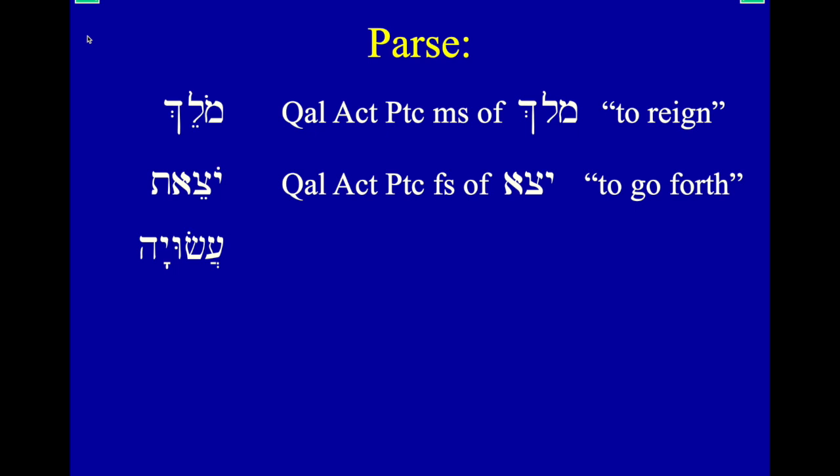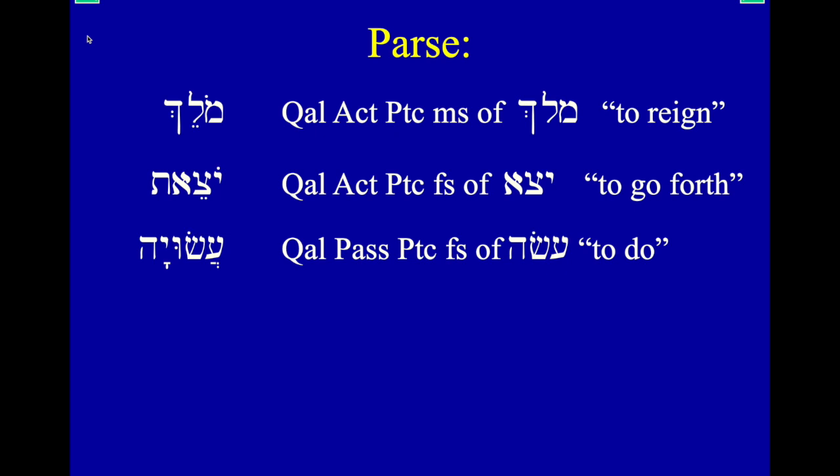I think you do, because asa means to do or make. That shurek that's stuck into the middle of the verb, that might be a passive marker. And what, in fact, you are looking at is a Qal passive participle, feminine singular, of asa, to do. Now, this is a weak verb. I didn't even show you how to do this.